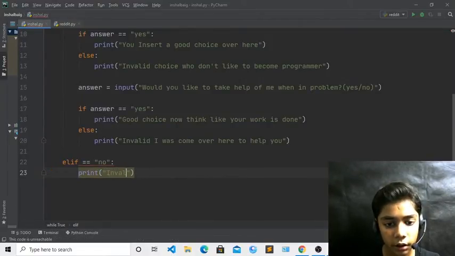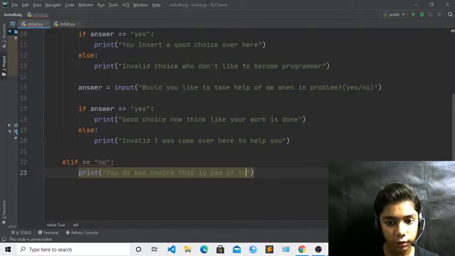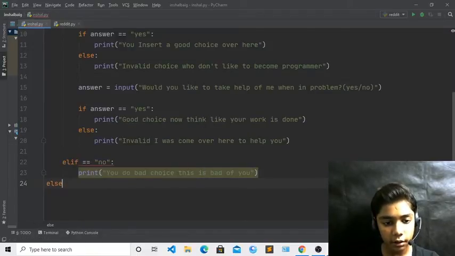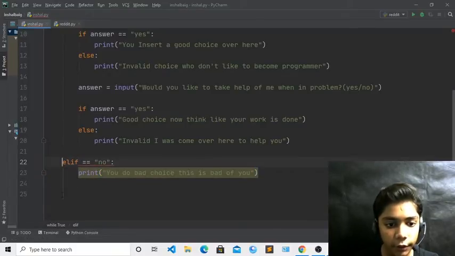Invalid, you do bad choice, this is bad of you. Okay, so I have written all this. Now if you write else, just write like that, and when you have done all that, okay, over here,